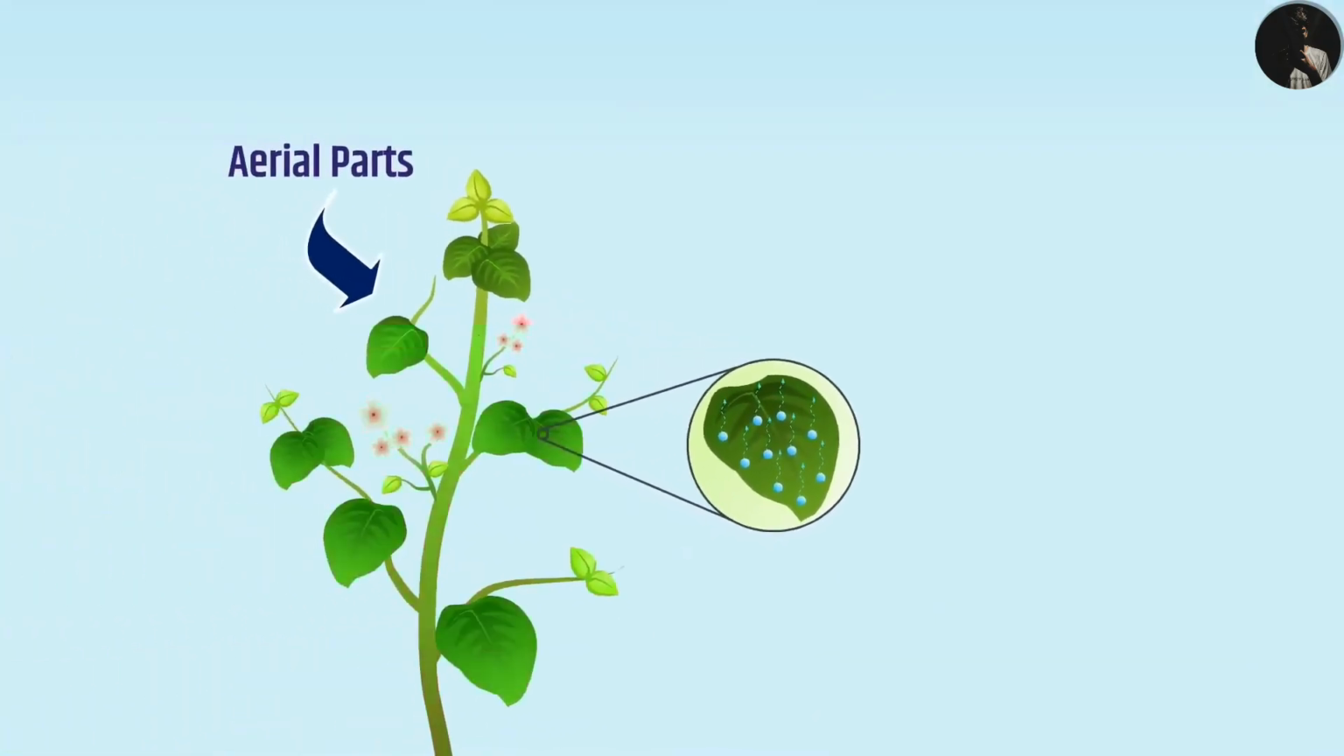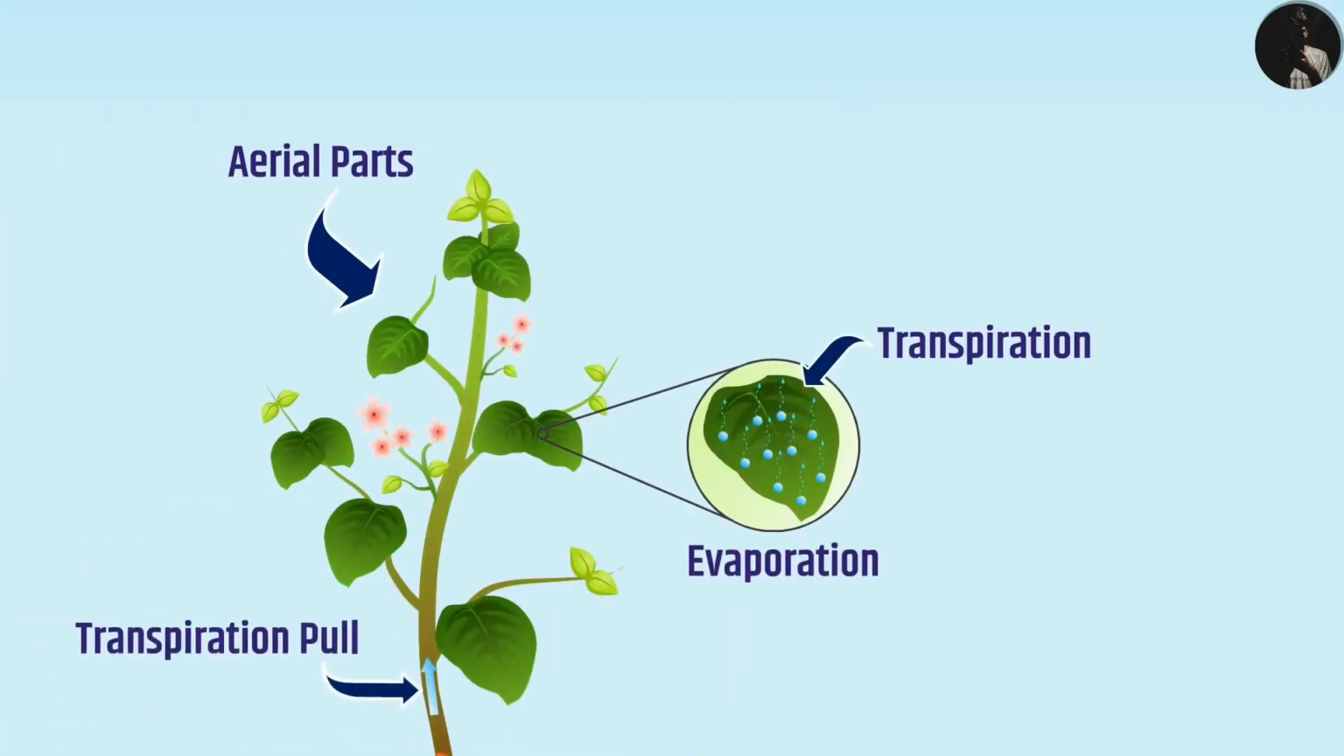Similarly, there is loss of water in the form of vapor from the aerial parts of the plant, which is called transpiration. This evaporation creates a suction called transpiration pull, due to which water gets pulled upward and hence it can reach various parts of the plants. Further, transpiration also regulates plant temperature.